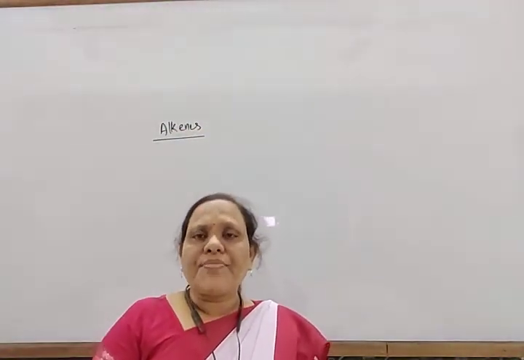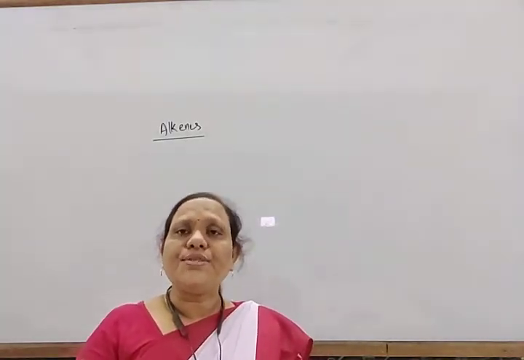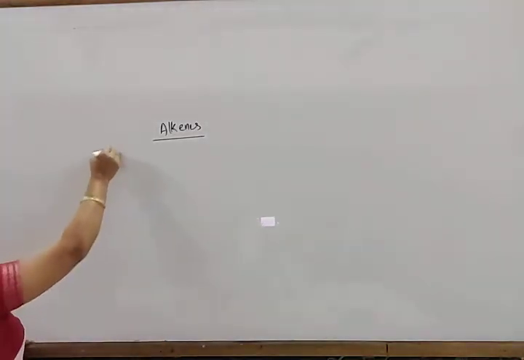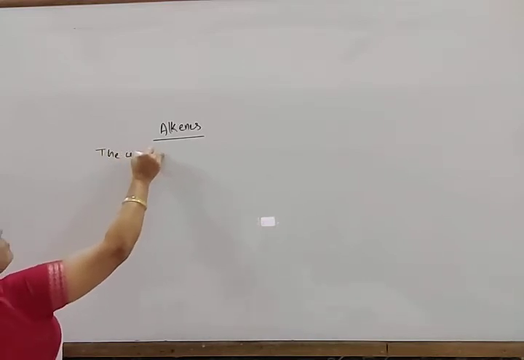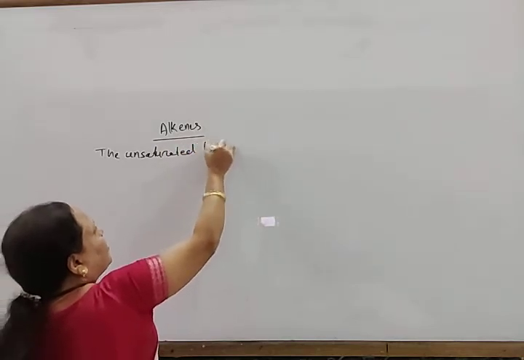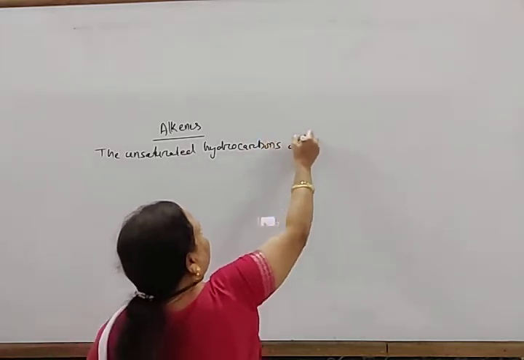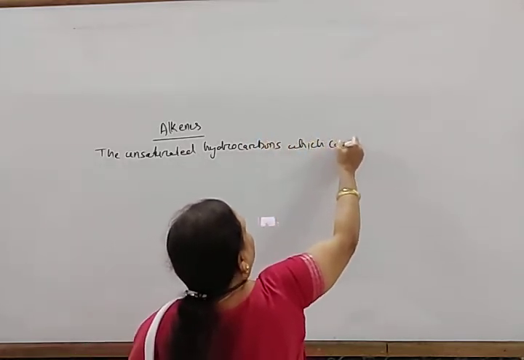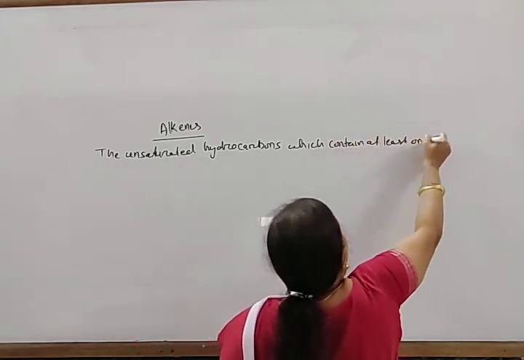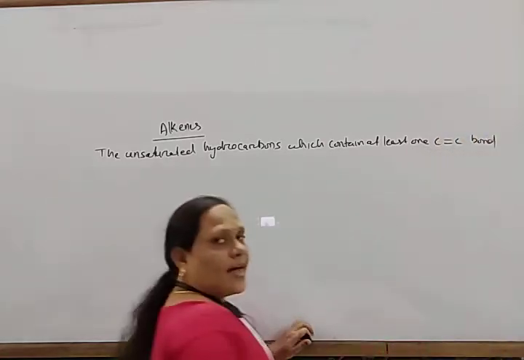So, what are alkenes? Alkenes are the unsaturated hydrocarbons which contain at least one carbon-carbon double bond. Okay. So, the unsaturated hydrocarbons which contain at least one carbon-carbon double bond, that are known as alkenes.